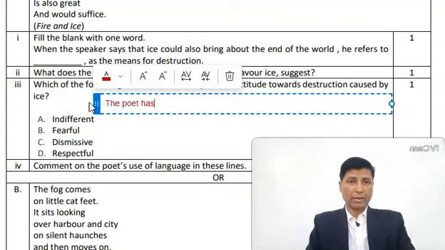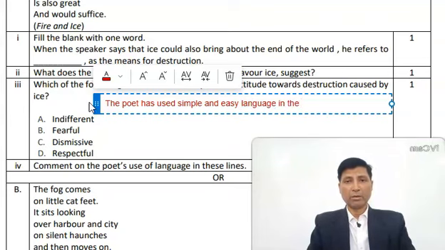The poet has used simple and easy language in the given extract.